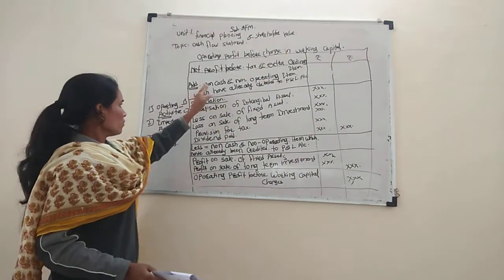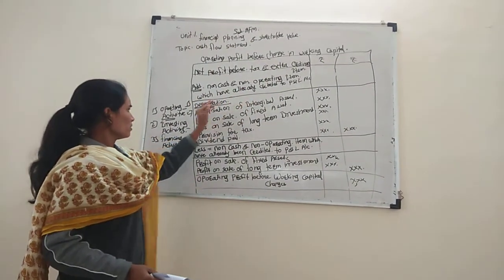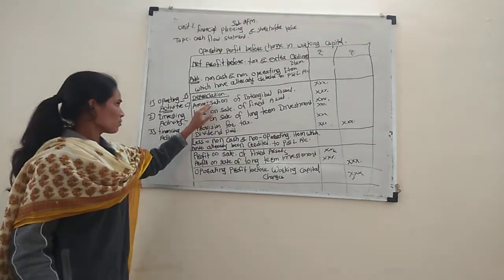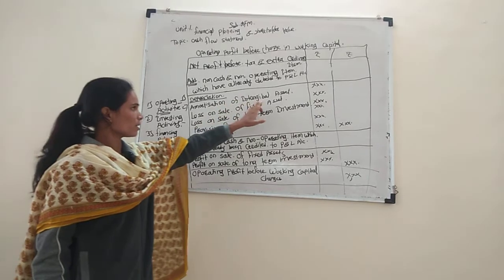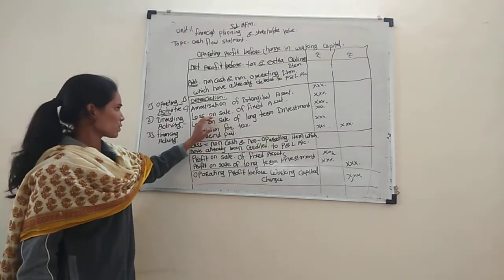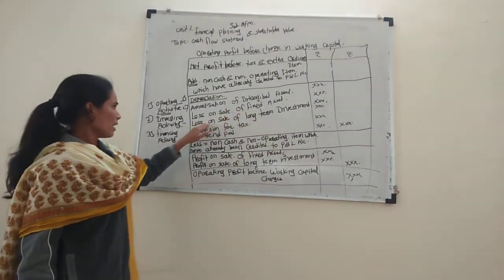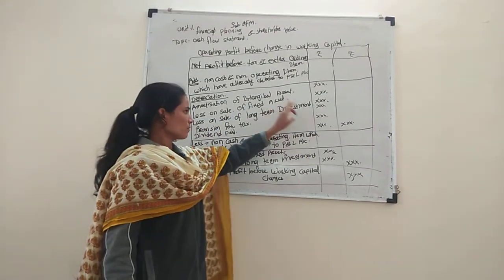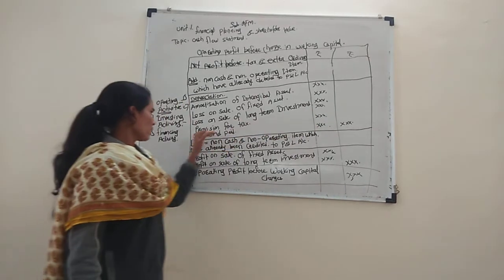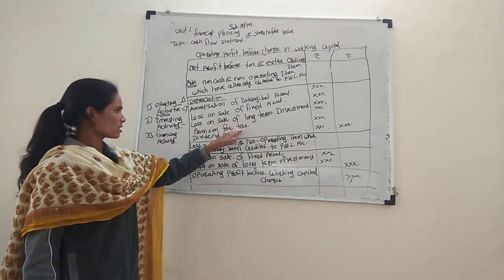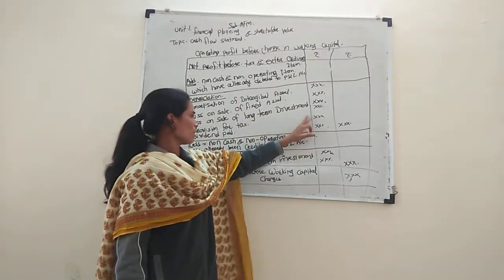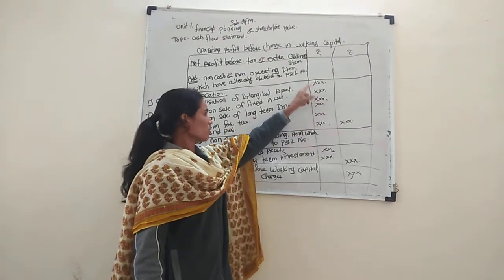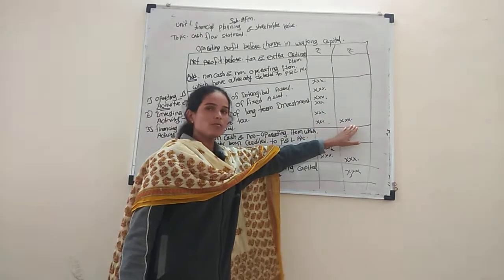The first one is depreciation, then amortization of intangible asset, loss on sale of fixed asset, loss on sale of long-term investment, provision for taxation, and dividend paid. This column amount equals this total.